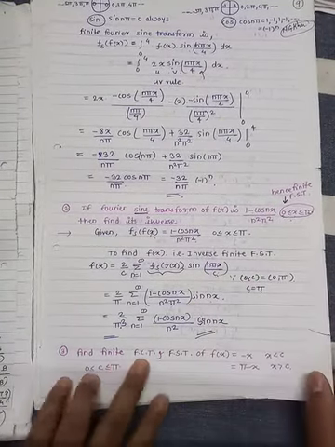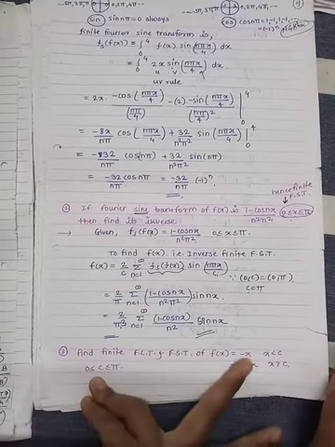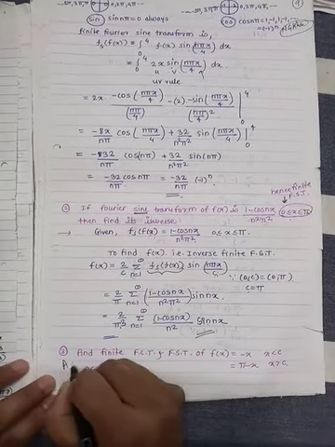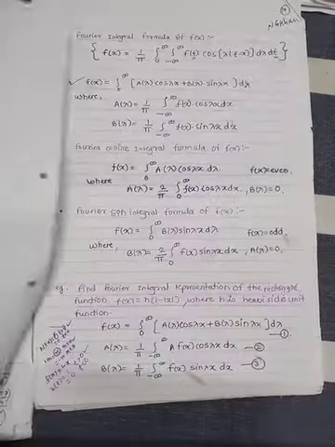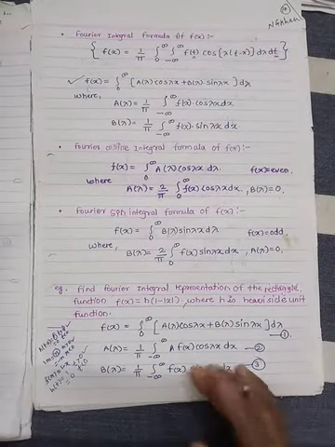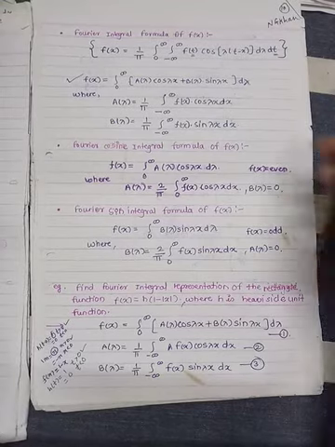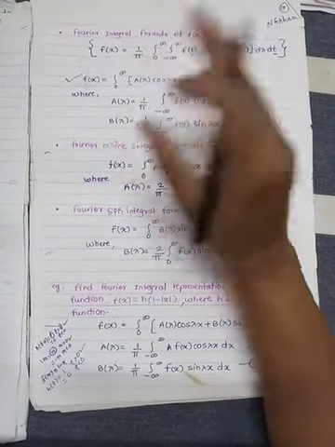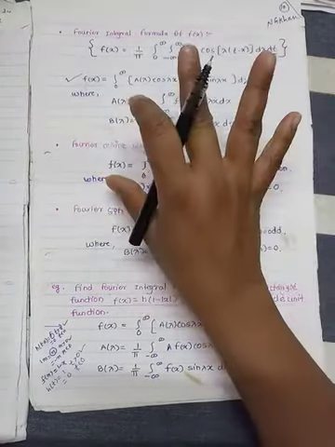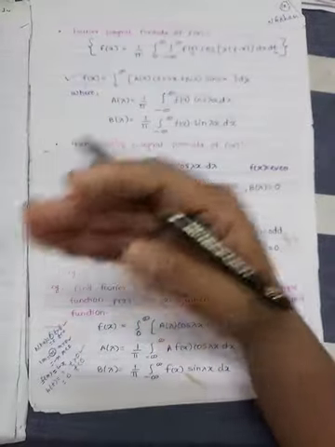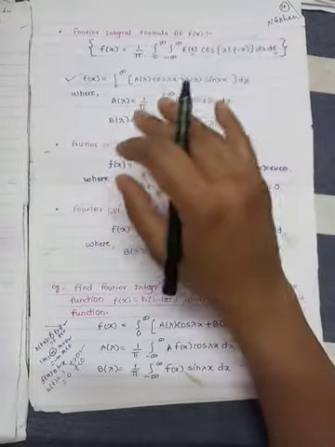So next is to find the Fourier cosine transform and sine transform. You take this as an assignment. Now we will see the next examples. There are very few examples that depend on the finite Fourier transform.